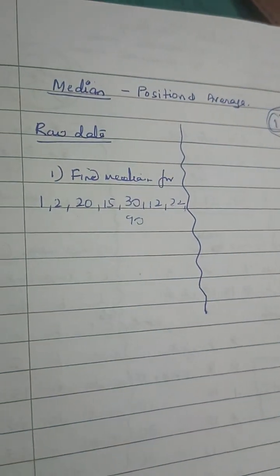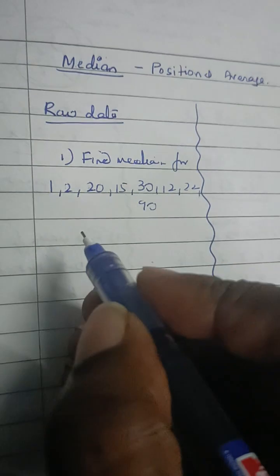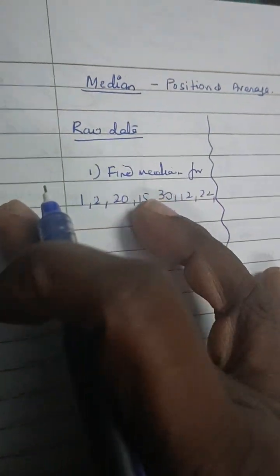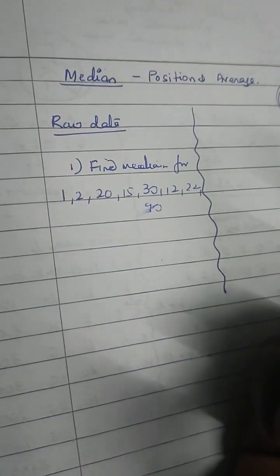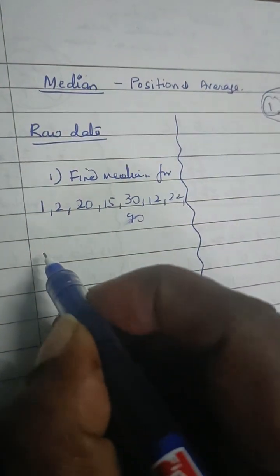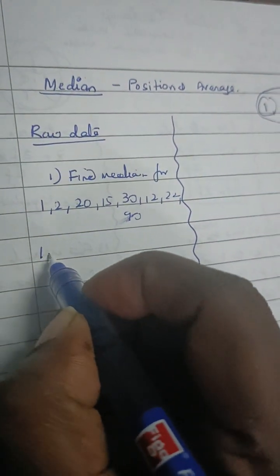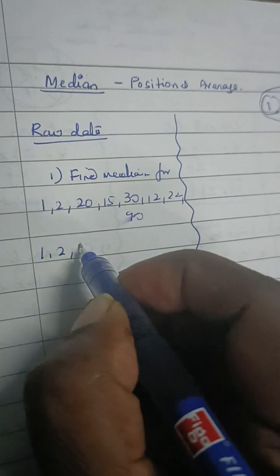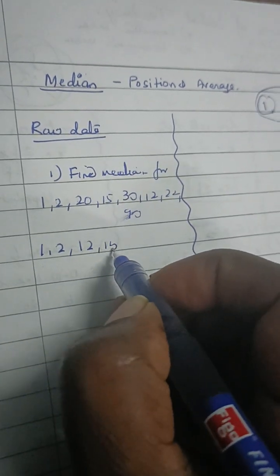The first step in median is, as I said, it's a positional average, so position is very important. We have to arrange the data properly in ascending order.